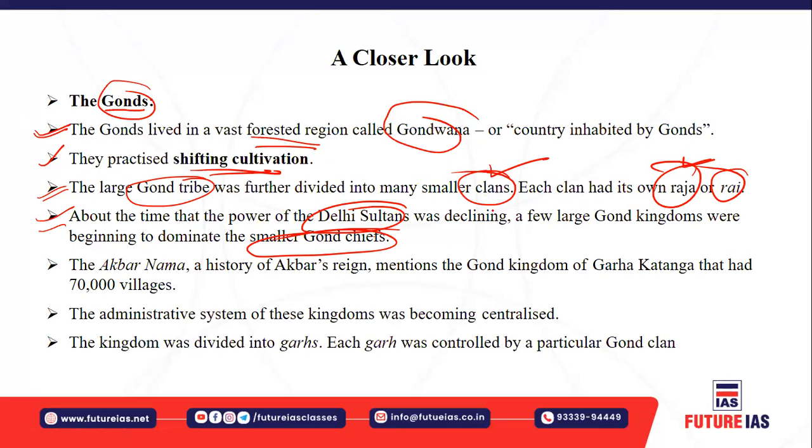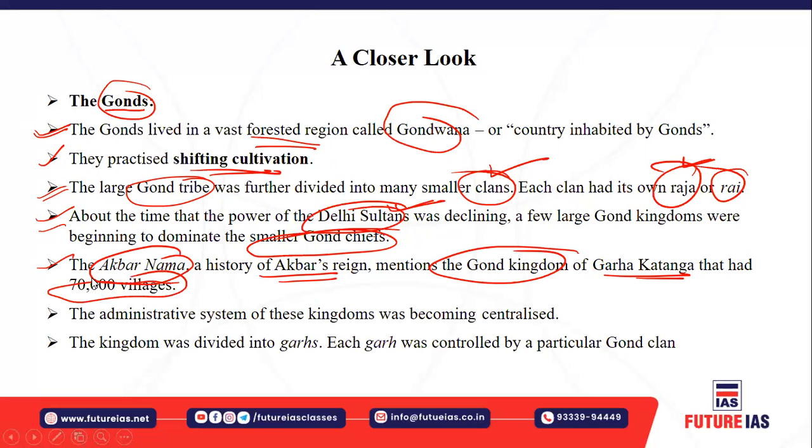Even the Akbarnama, the history of Akbar's reign, mentions the Gond kingdom of Garha Katanga, which had 70,000 villages and was one of the largest Gond kingdoms ever found.